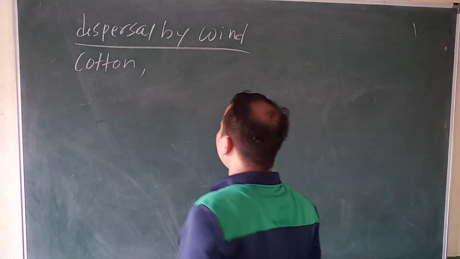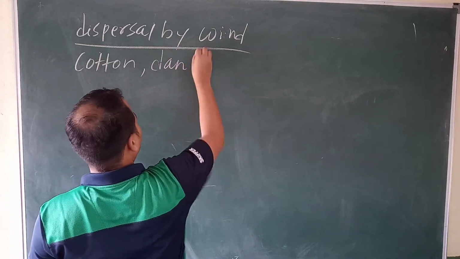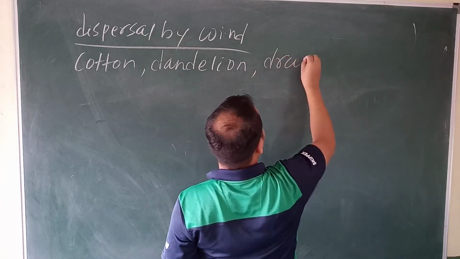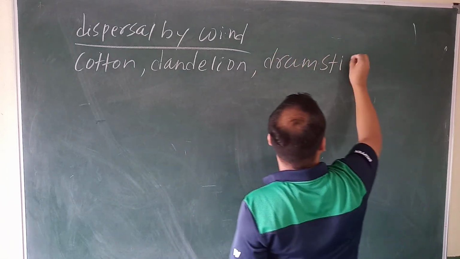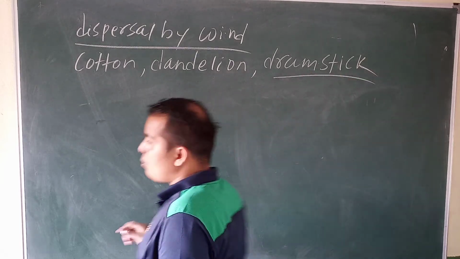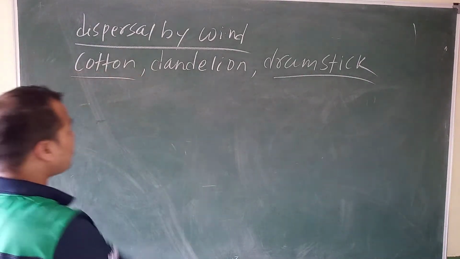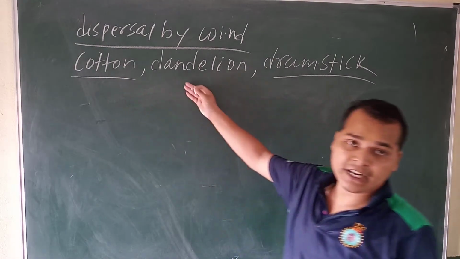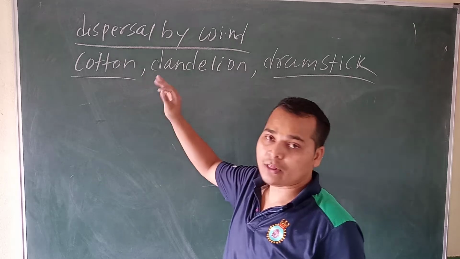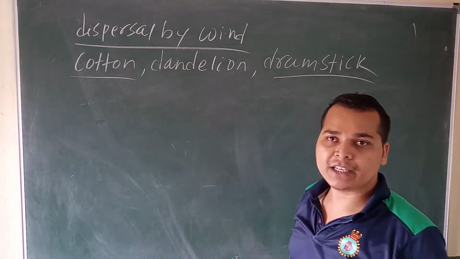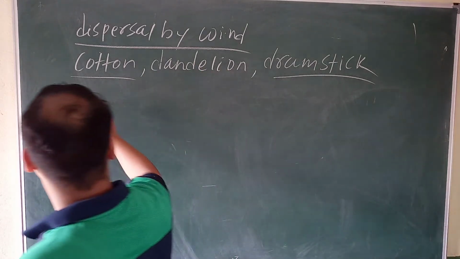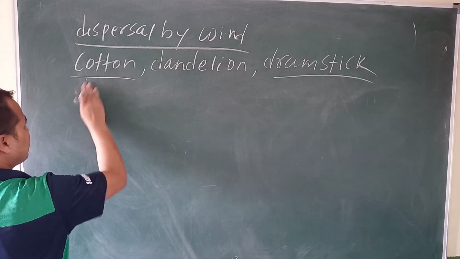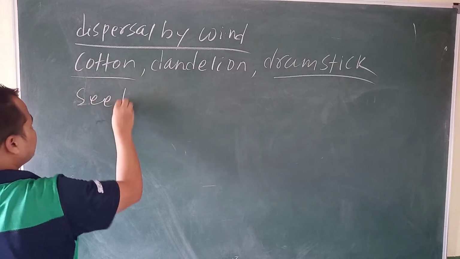Then dandelion, drumstick. Drumstick means Nugikai. The cotton, dandelion, and the drumstick seeds are moved by the help of wind. Yes or no? So these are examples of seed dispersal by wind. Then write down: seed dispersal by water.